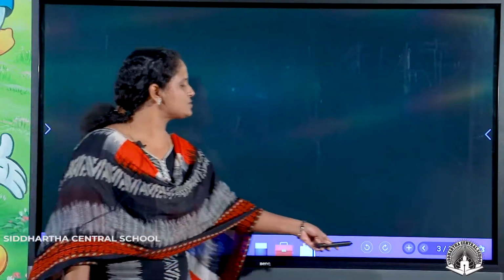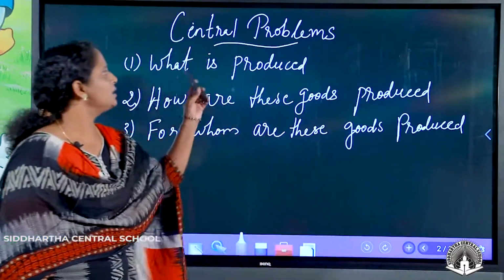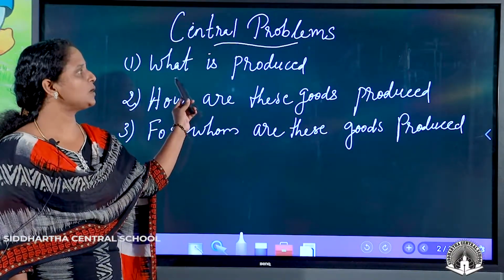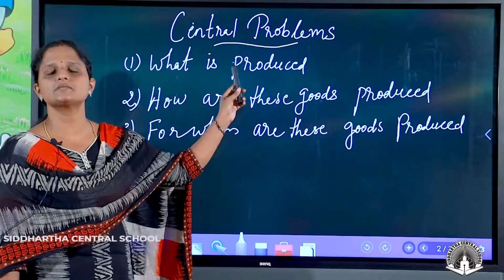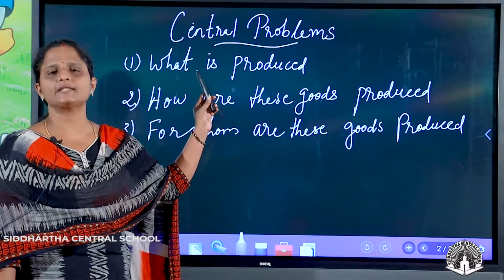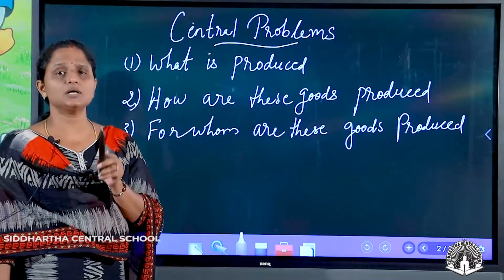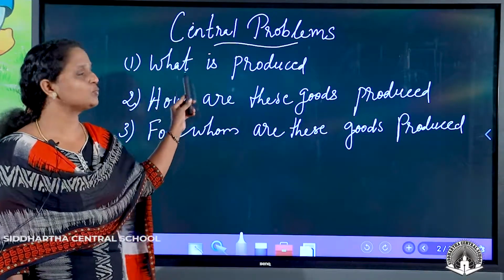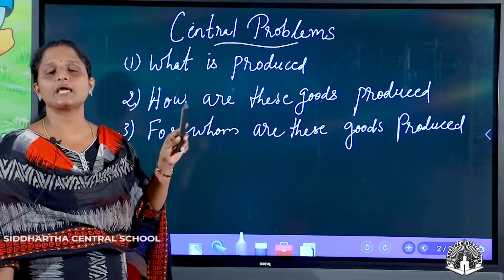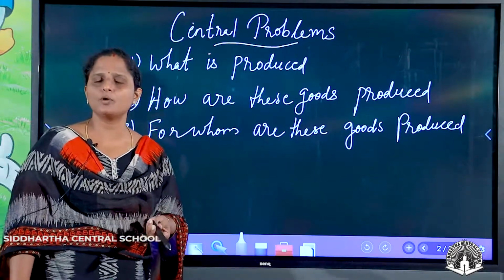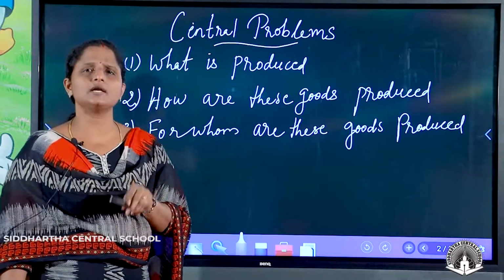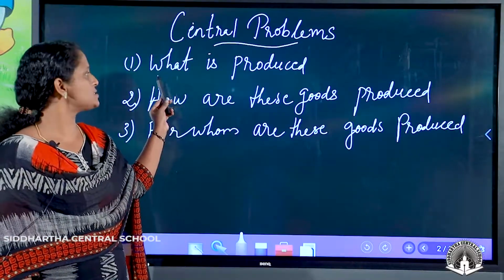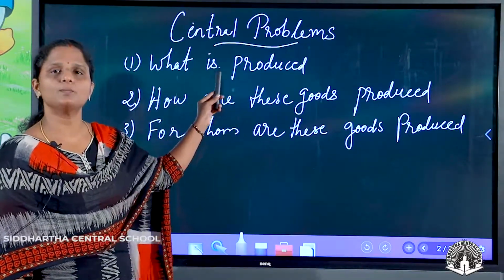So, what are the central problems of the economy? The central problems of the economy are what, how and for whom. The first one: what to produce, or what is produced. That is the first problem that the economy faces. As I told you, the resources are scarce. So what is produced means what we have to produce. What is important? Whether food is important, clothing is important or the luxurious items are important. That is what we have to take care of. So the first problem is what is produced, or what to produce.